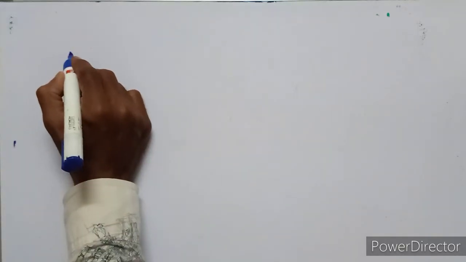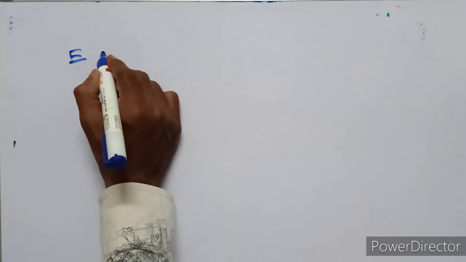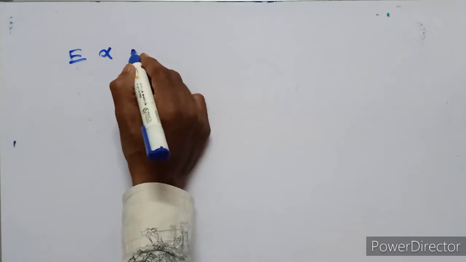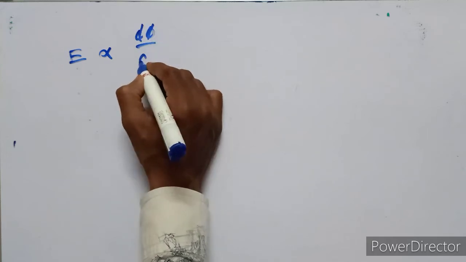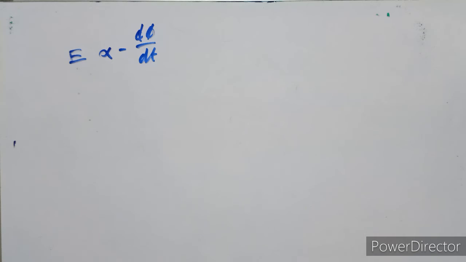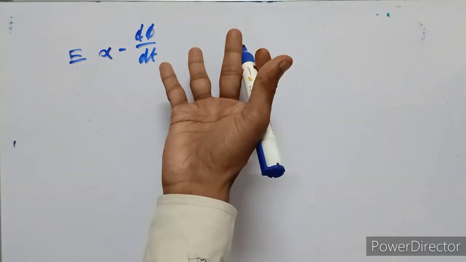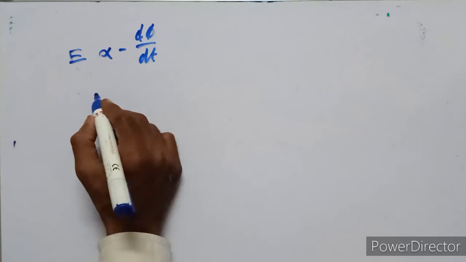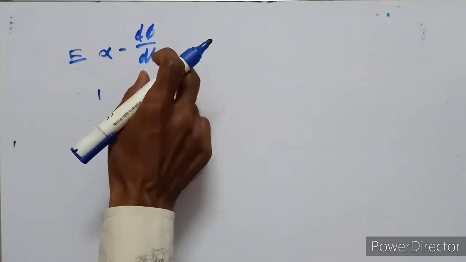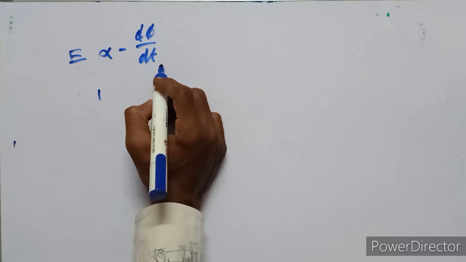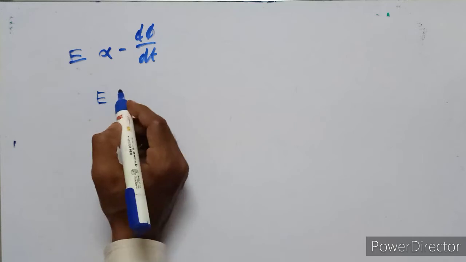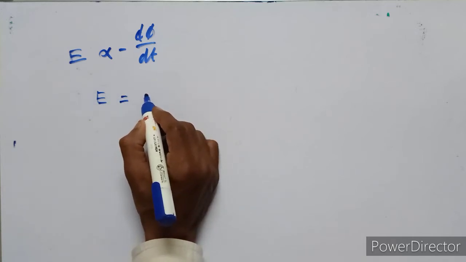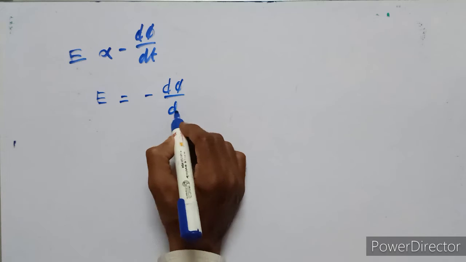Finally, Faraday's second law explains that the EMF value is directly proportional to d phi upon dt, the negative rate of change of magnetic flux. Here d phi is the change in magnetic flux in time dt. Then the above equation can be written as E is equal to minus d phi upon dt.